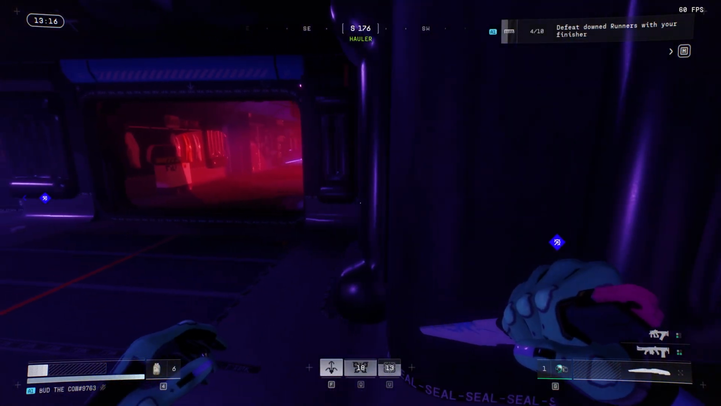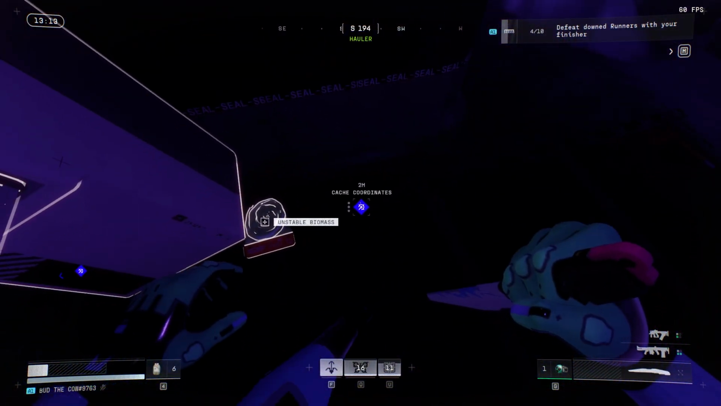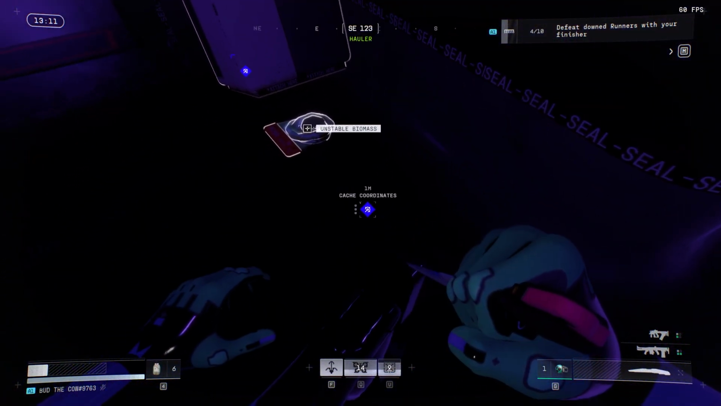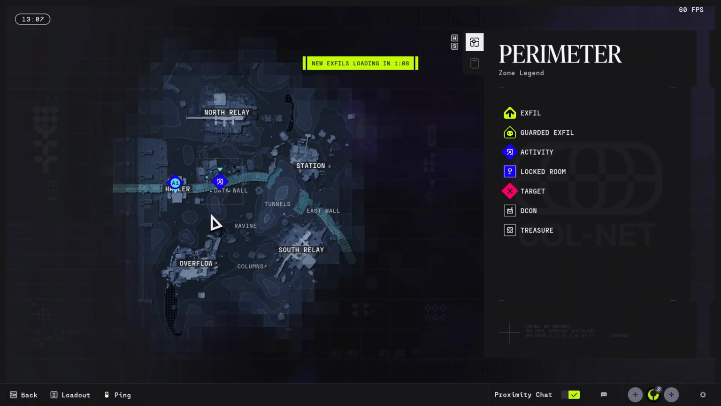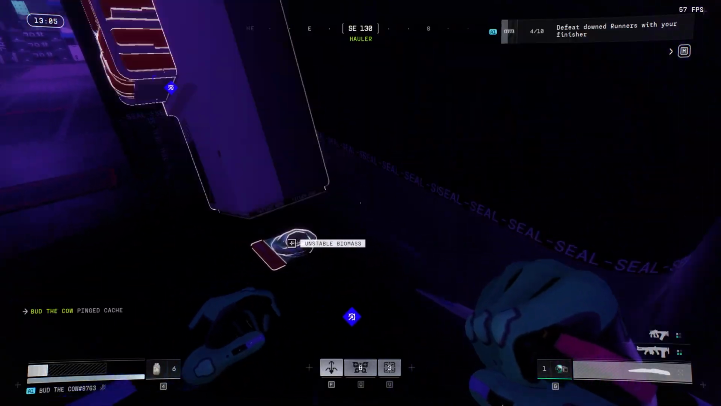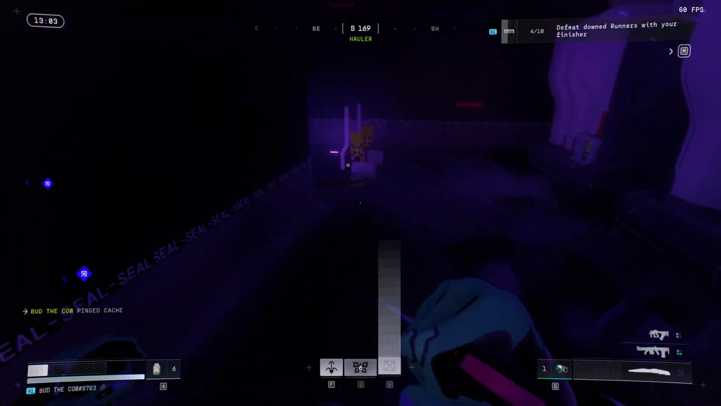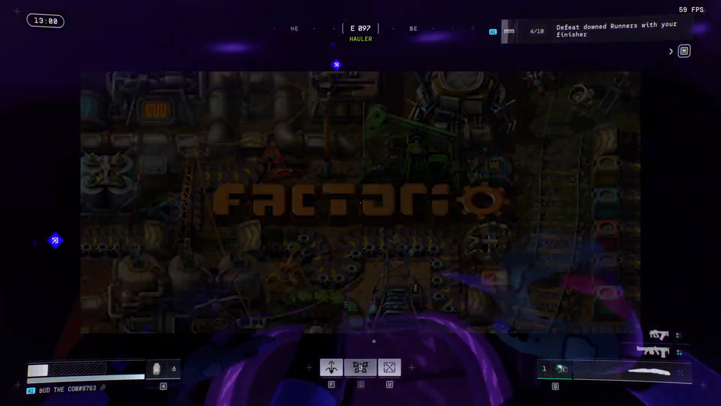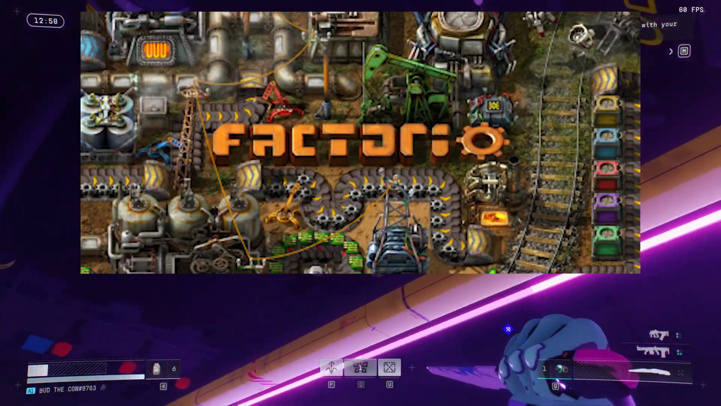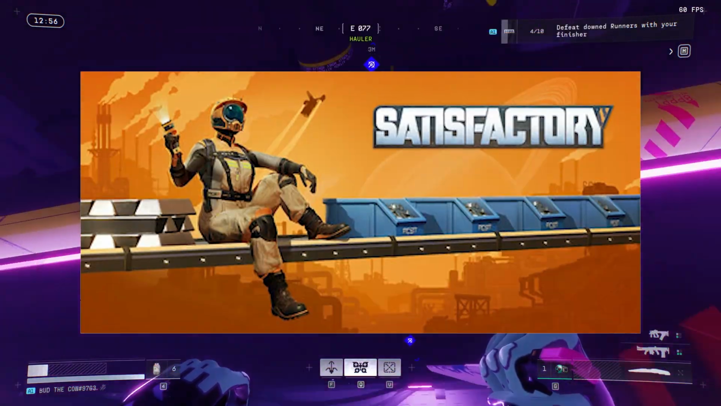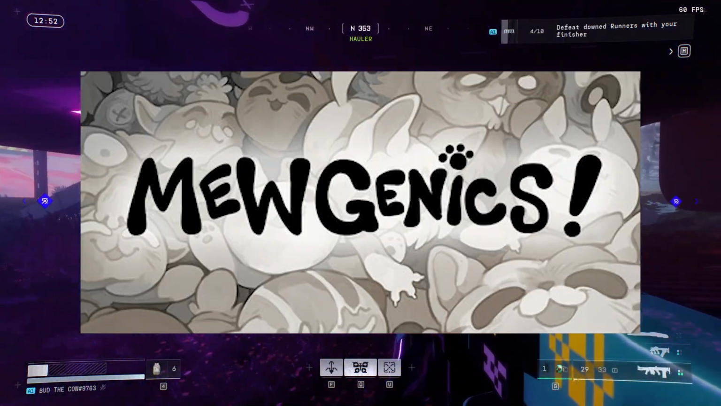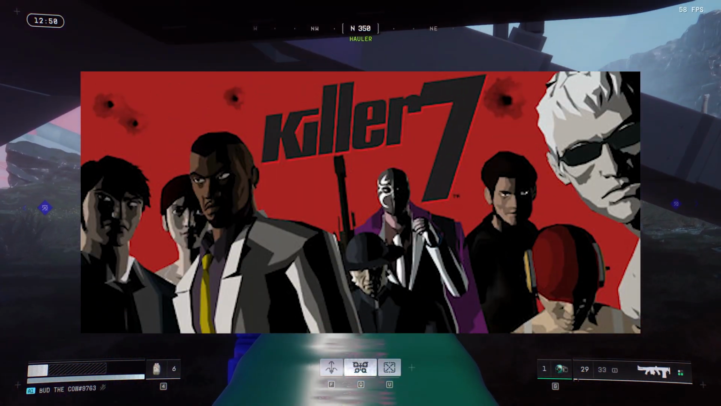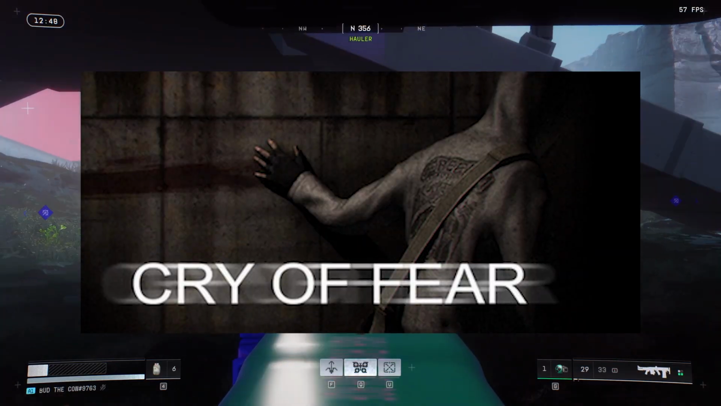I have a draw to the games that I found hard long ago, or that I had issues playing. So let me give you this list of games. The games I want to play are like Factorio, well, not just play, but complete. Factorio, TAS 100, Satisfactory, Bitburner, most of the Zachtronics games, Mugenics, Terraria, Killer 7, Danganronpa 3, Cry of Fear, Celeste,